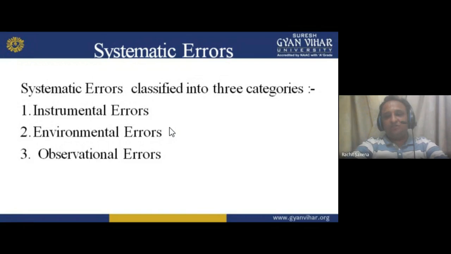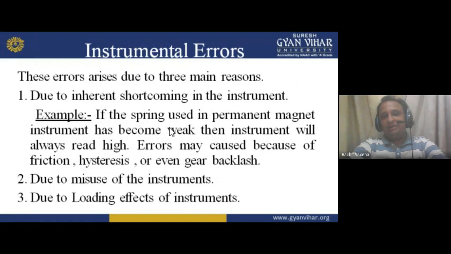Third is the observational error. Observational error means while observing things, you make errors. So that comes in observation. Now taking one by one. Now instrumental error. These errors arise due to three main reasons. Through this, we can say the instrument has errors, or we also take it into account as an instrument error. Okay, I hope you understand this thing.